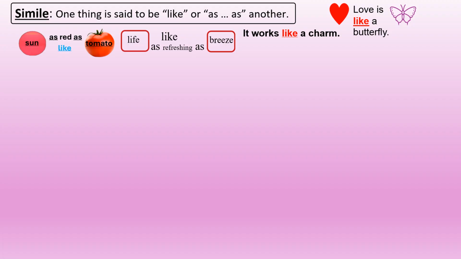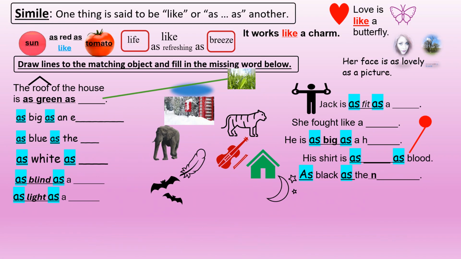Love is like a butterfly. That is a quotation from a movie and a song. Her face is as lovely as a picture. That's a great compliment. Here's our worksheet. Draw lines to the matching object and fill in the missing word below. You will notice that on the left-hand side we have a stack of questions and the words are missing. Just draw the line to the matching picture and write in the word that is missing there. I will see you in the memorandum later on.